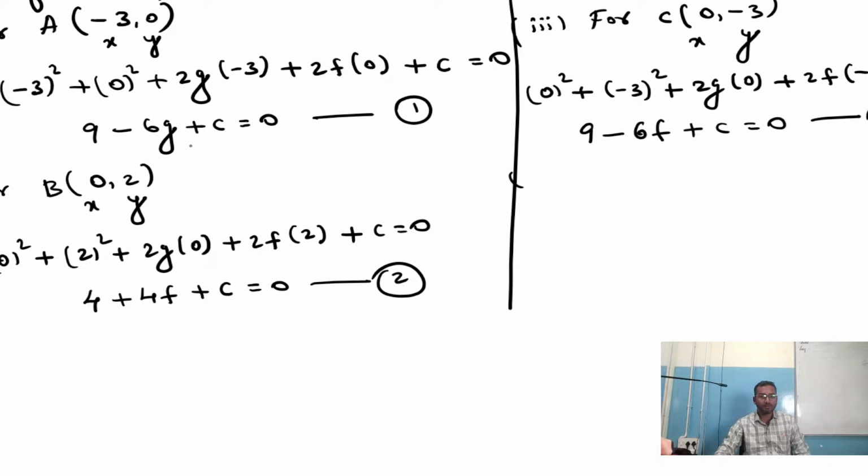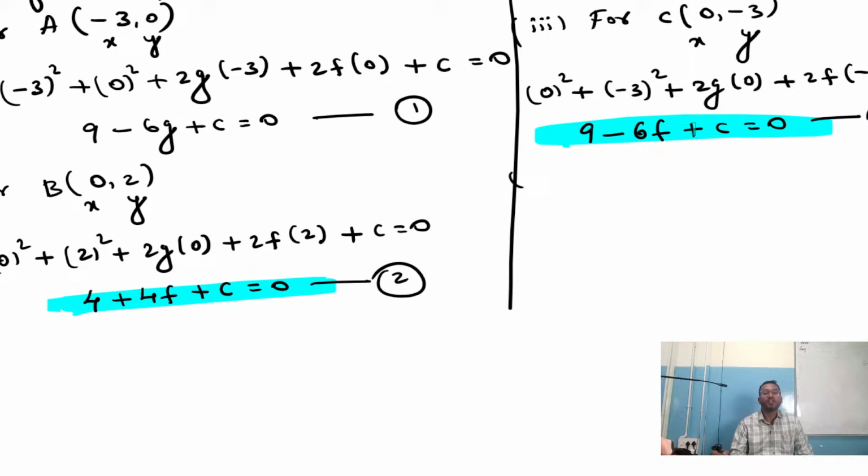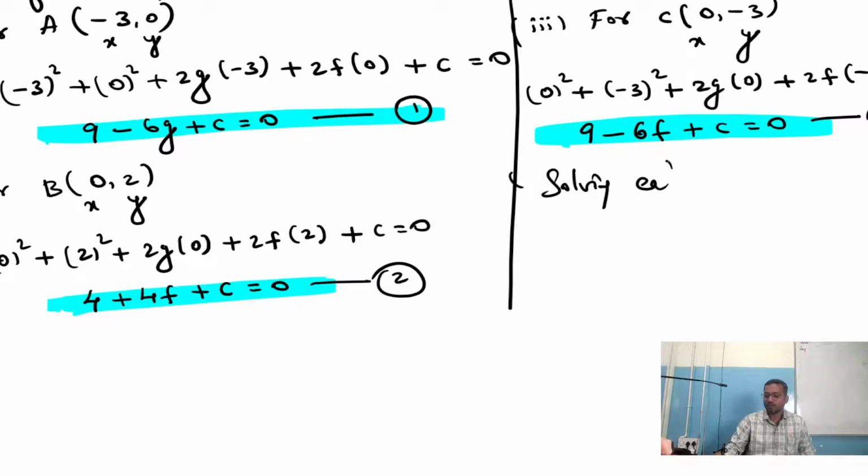We can see something here. If you see equation 2, we have the f term. Equation 3 also has the f term. Can we solve equations 2 and 3? Okay, if you want, you can solve all the equations together, A, B, C. Shall we? Okay, let me solve all the 3 equations. Let's see what happens. Solving equations 1, 2 and 3.